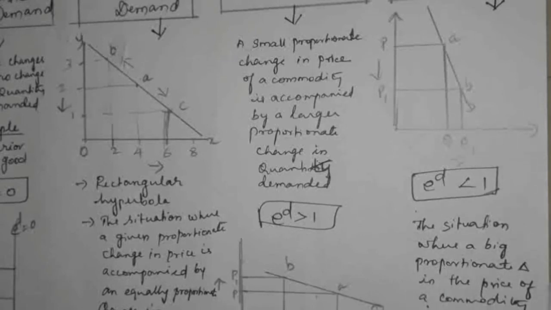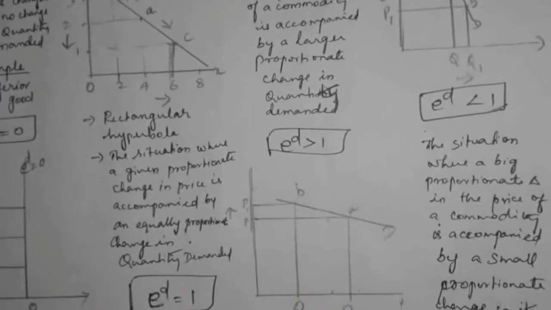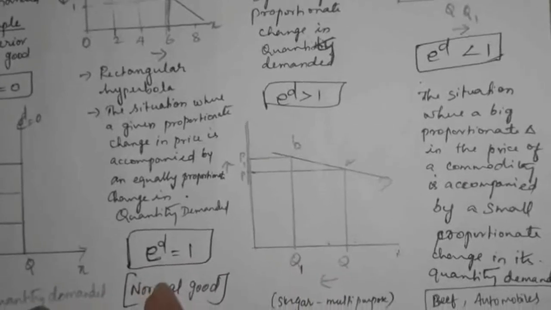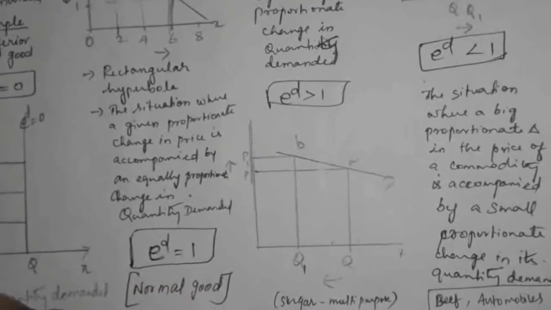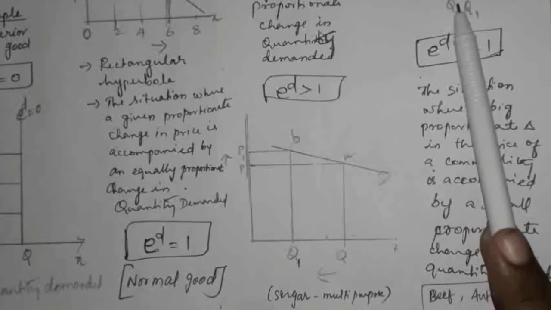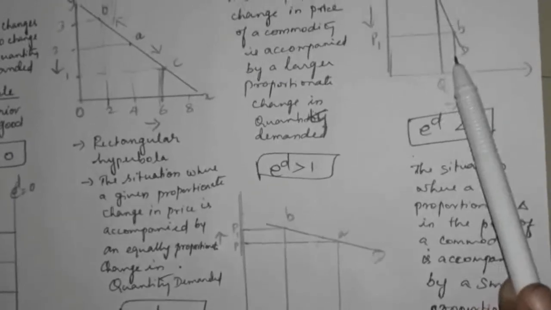So the situation where a big proportionate change in the price of a commodity is accompanied by a small proportionate change in its quantity demanded. For example, automobiles: car, scooter. If the price is reduced, only some consumers will prefer to buy. That is what it indicates.